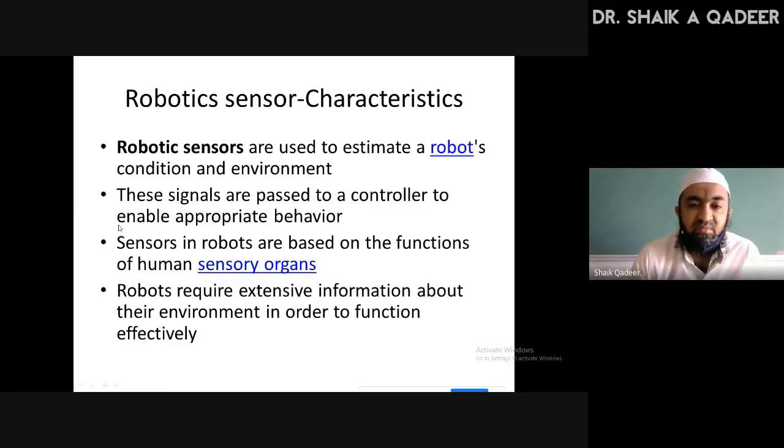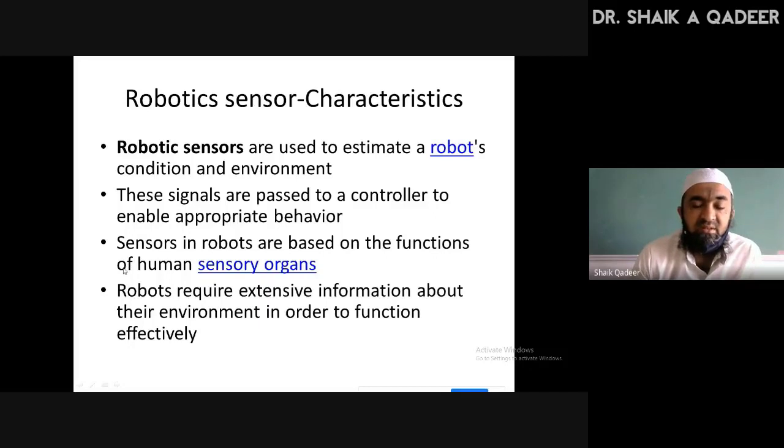Then these signals, that is the robot's condition and its environment, sensed by the robot sensor, are passed to a controller to enable appropriate behavior. Similar to our system, our sensory system is giving sense information to our brain. Brain is actually acting as a controller, and then it initiates appropriate control action.